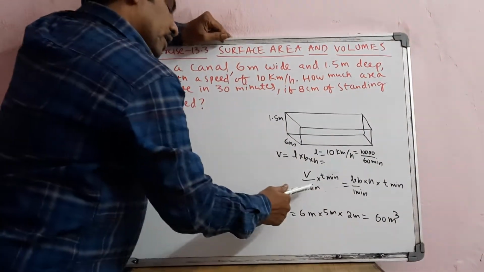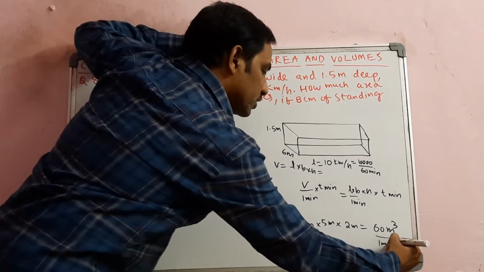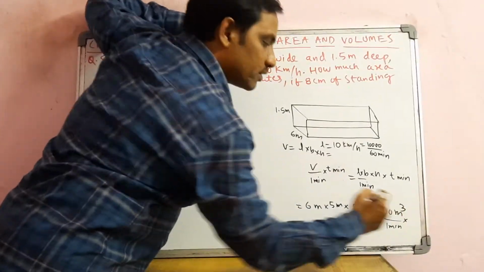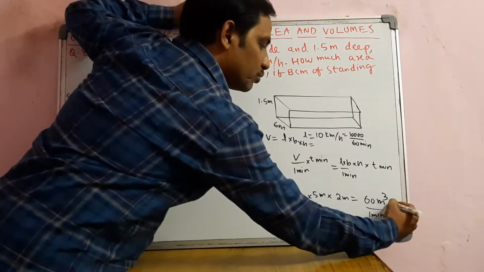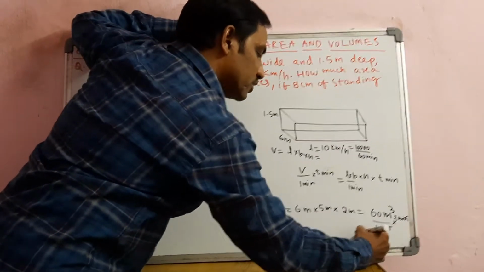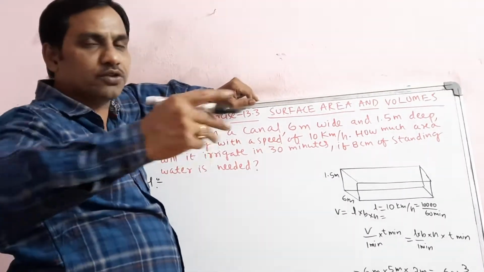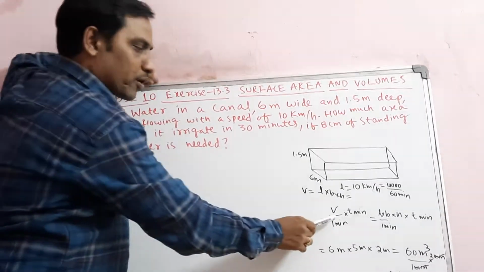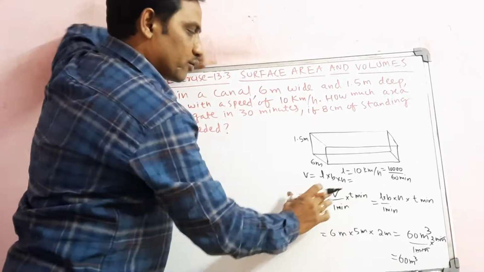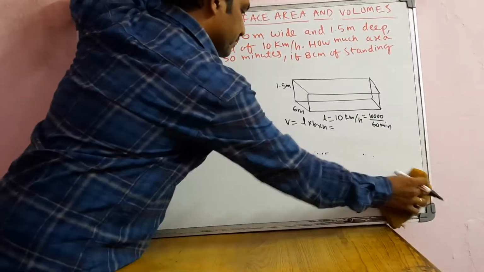So here you have per minute. When you have per minute, you have to multiply with some time in minutes, so the time units get cancelled, say for 2 minutes or whatever it is. Thereby the units remain the same, meaning the volume unit should be meter cube, centimeter cube or millimeter cube. That is the reason. Now we are going to do the problem based on this logic, and the volume units will remain the same. Now I'm going to explain the problem.